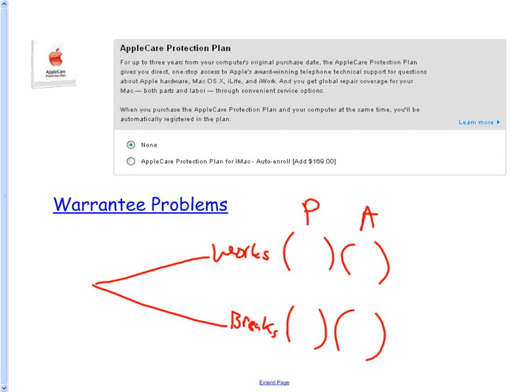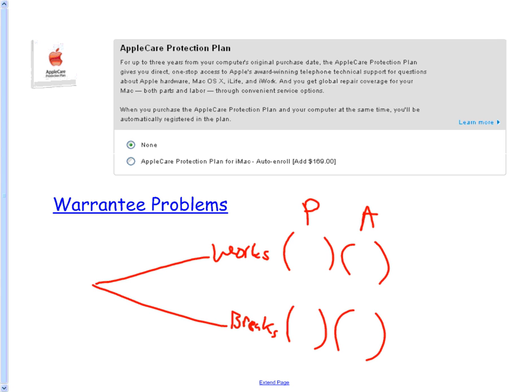I'd like you to help me figure out what the probability should be. If you were to buy this new computer, what do you think are the chances that it's going to go for 3 years, versus breaking sometime during those 3 years? 1 out of 3, 1 out of 4, you think half? Okay, 1 in 10. I'm getting a wide range, and that's exactly why it's hard to figure out whether to get this or not. Because if I knew it was going to break, well, duh, for $169 I can get a whole new $2,000 computer. If I knew it was going to break, of course I'd buy it. If I knew it wasn't going to break, duh, I don't want to waste my $169. So it's a tough decision because of that percent.